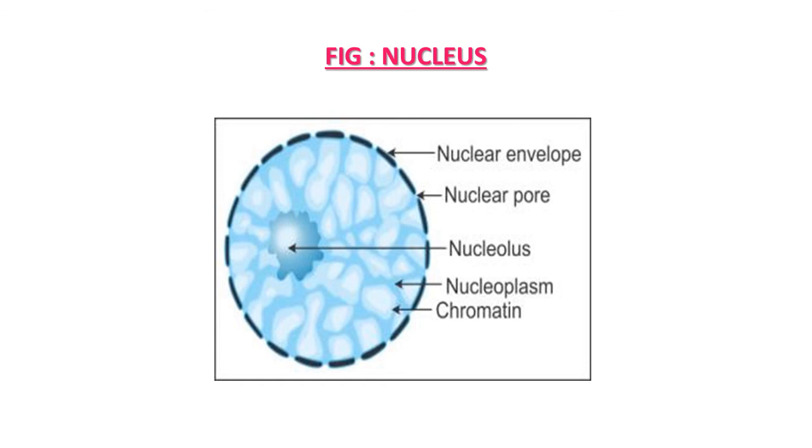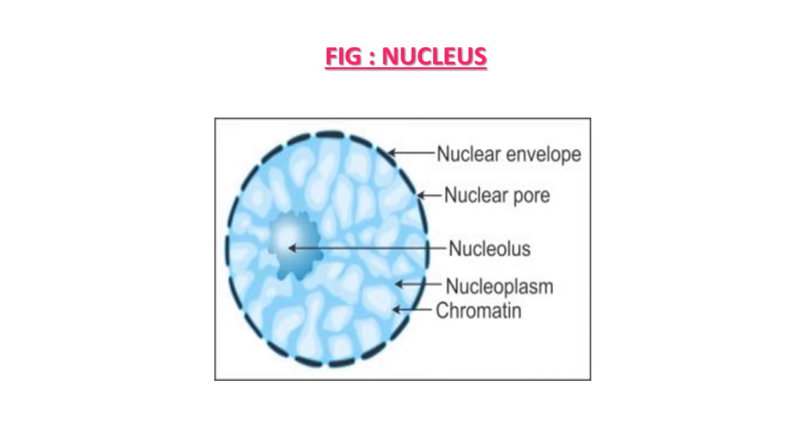This figure gives a clear idea about the structure of the nucleus in a living cell. As you can see, it is nearly round in shape. Surrounded by a membrane is the nucleoplasm. Chromatin material is available within it.